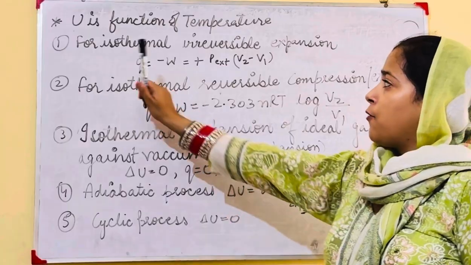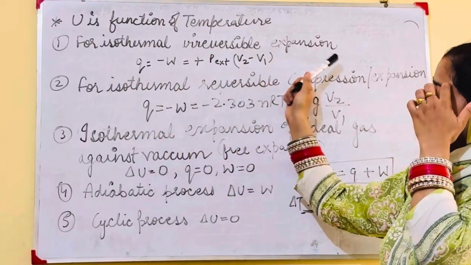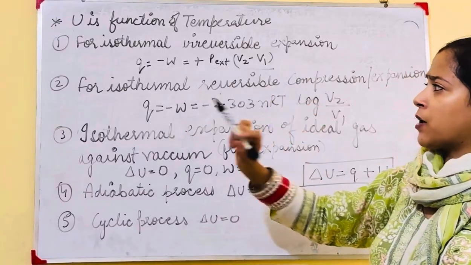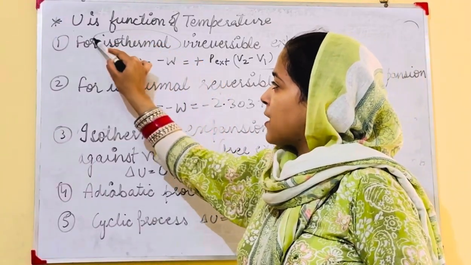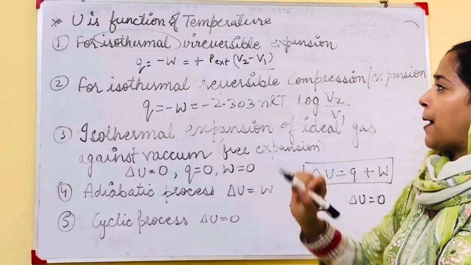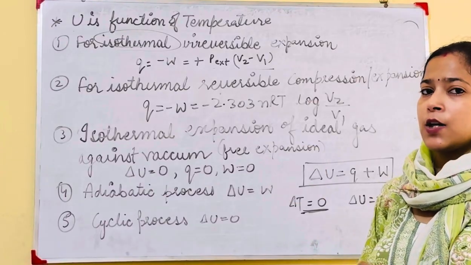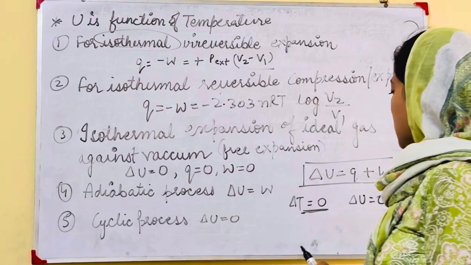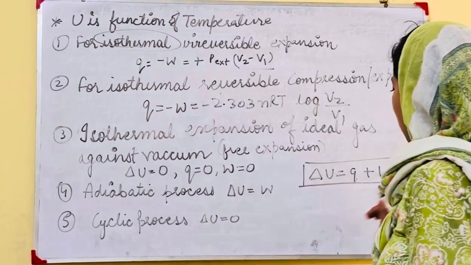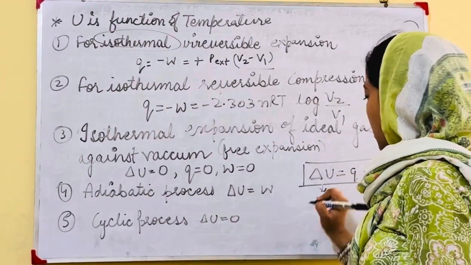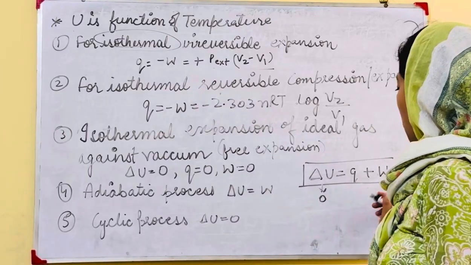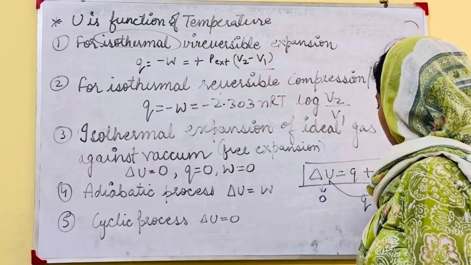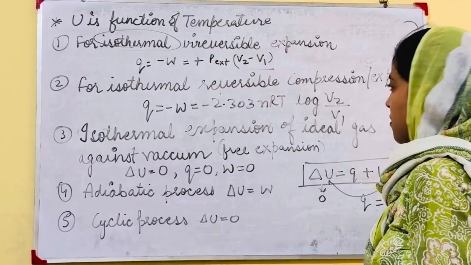Got it? Now, isothermal irreversible expansion; this is the expression for irreversible expansion work done. In isothermal condition, the temperature will be constant. According to this expression, delta U becomes 0, Q stays on this side and W moves here, so it becomes minus.